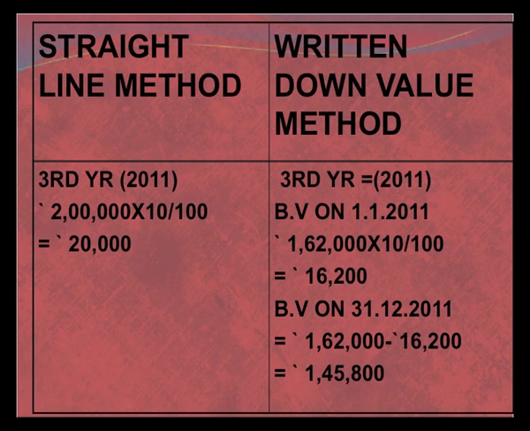So at the end of the year, 31st December 2011, the remaining value of the asset will be 1,62,000 minus 16,200, that will be 1,45,800. So what we see is that the amount of depreciation under the straight line method is constant over the years, but under the written down value method we are charging the depreciation on the book value of the asset.